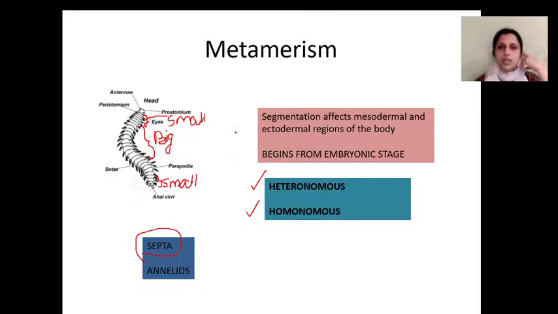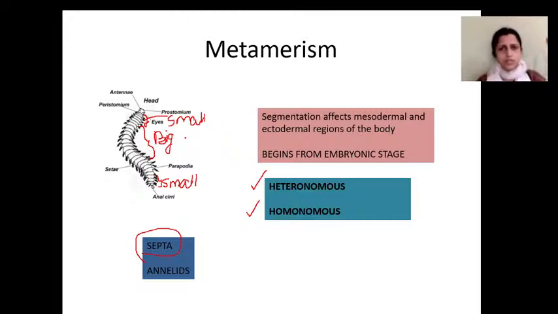That type of segmentation is called heteronomous segmentation. So heteronomous segmentation is a type of segmentation in which the metameres are of different sizes. Mainly at the head region the segments will be small, and towards the tail region the segments will be small. Middle region segments will be large. That type of segmentation is called heteronomous segmentation.